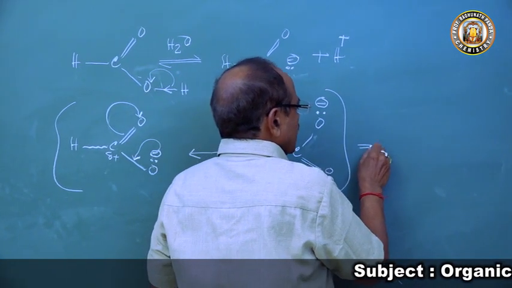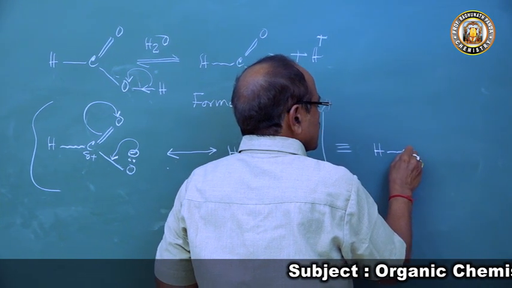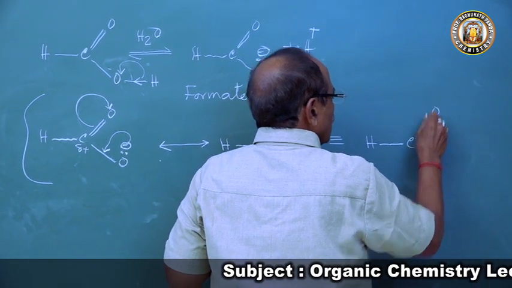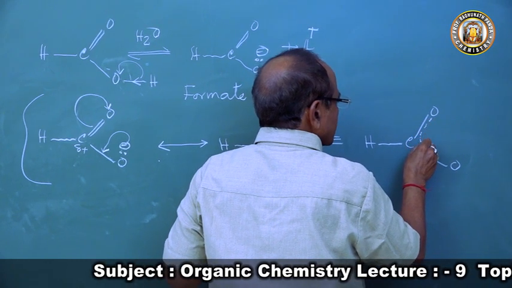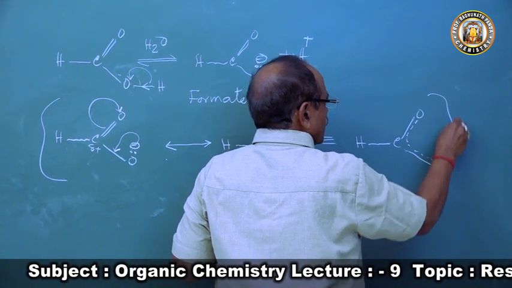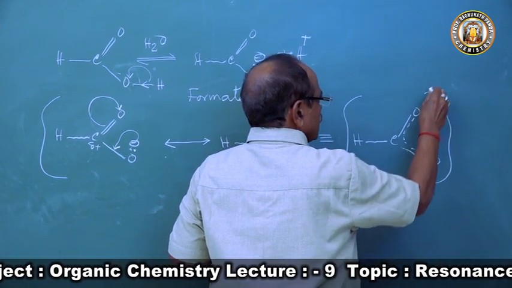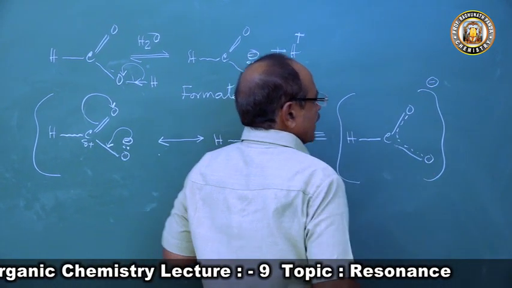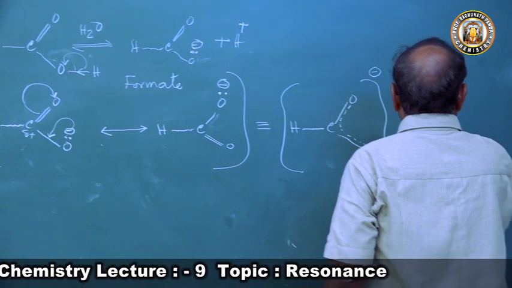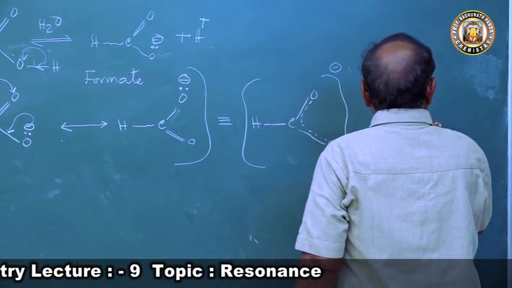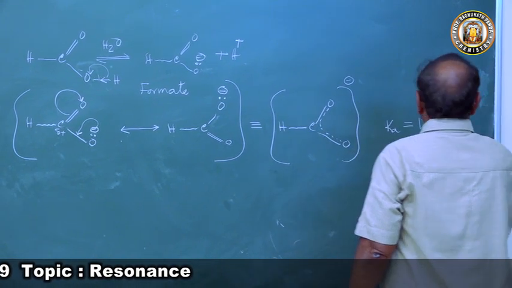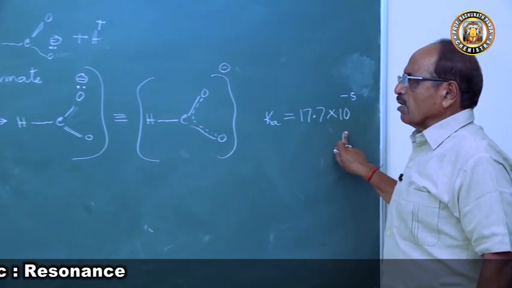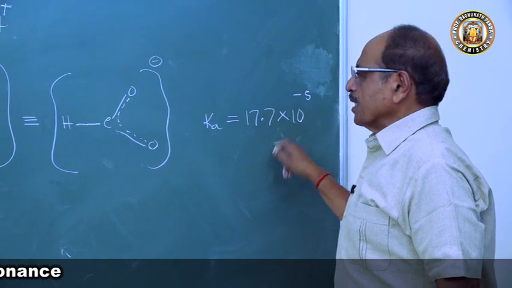Its resonance hybrid is HCOO, with the negative charge delocalized like this. Its dissociation constant Ka comes to 17.7 into 10 to the minus 5.